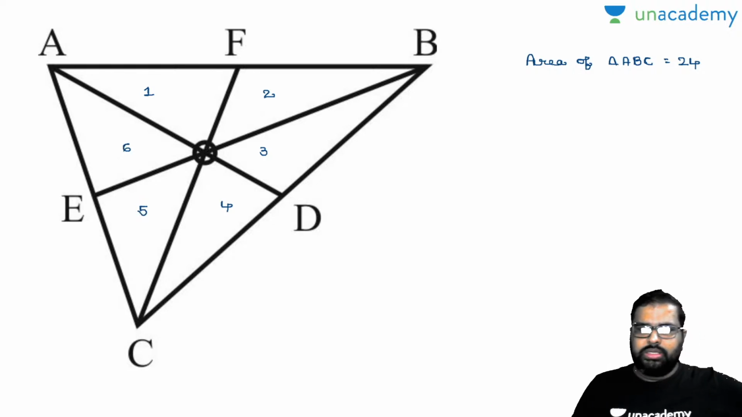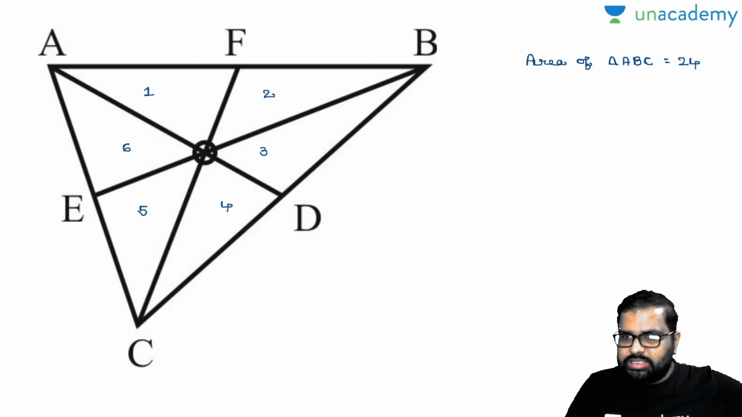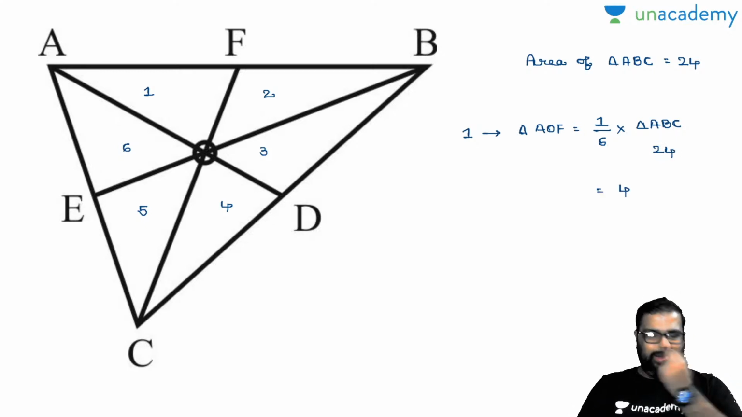Can anybody say? Let us suppose we take the first part. The first part is nothing but triangle AOF. Now how much will be the area of triangle AOF? Just now we have dealt with it. It is 1/6 of the area of triangle ABC, and everybody knows the area of triangle ABC is 24. So how much will this area be? 4.